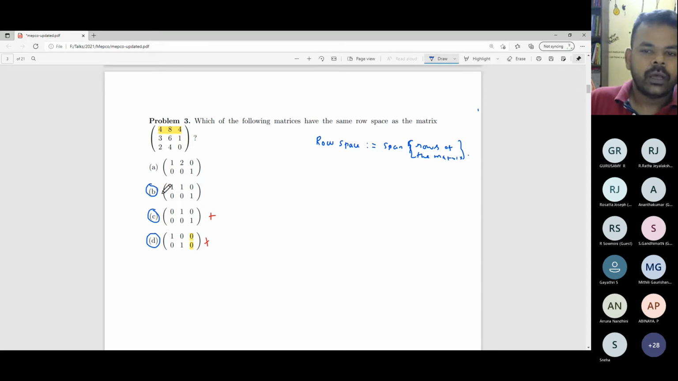B, can it have the same row space as the matrix? This is a little complicated. I would say this is not true here. You look at the linear combination. Okay. So in other words, look at the row space.